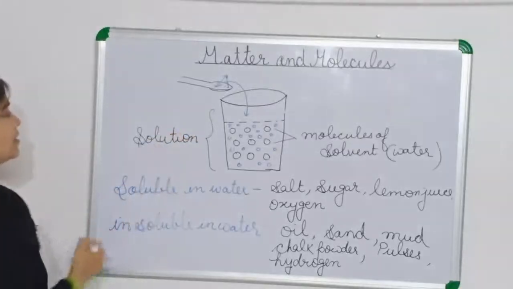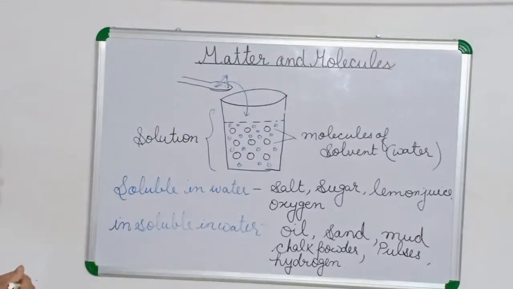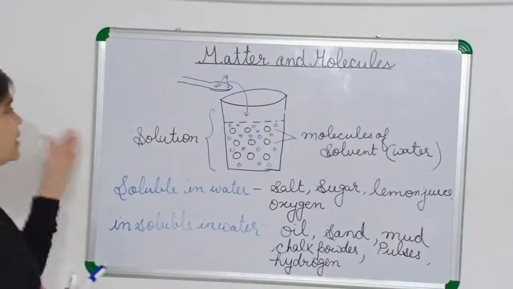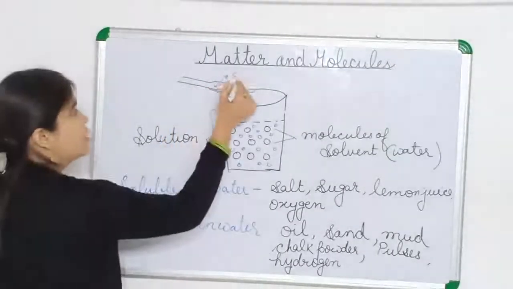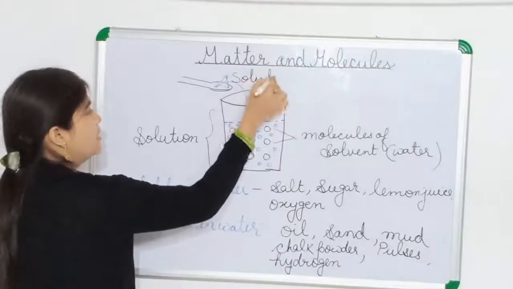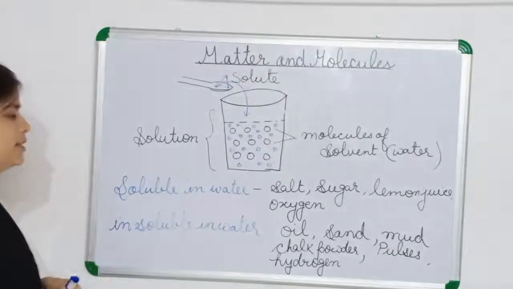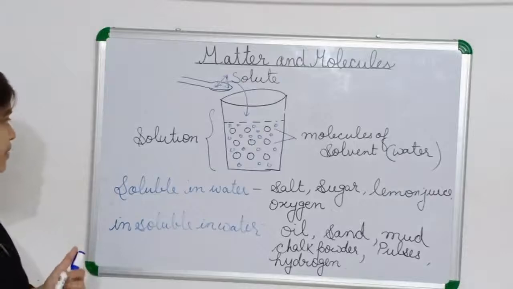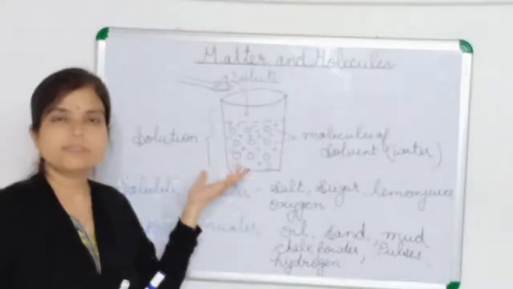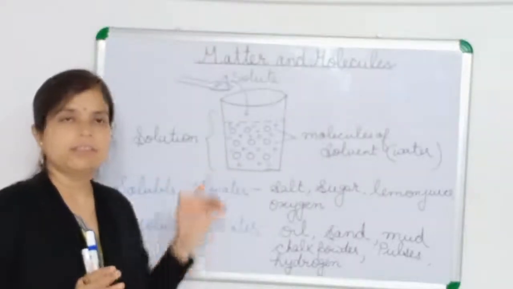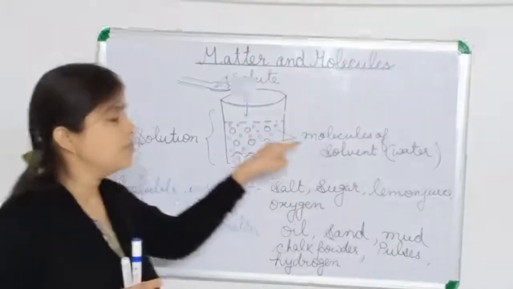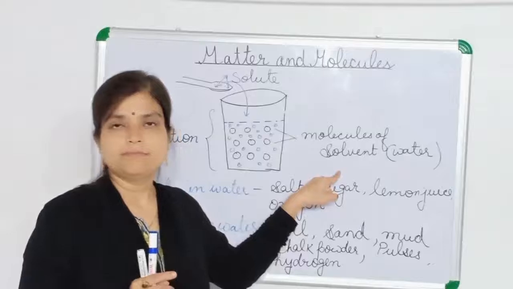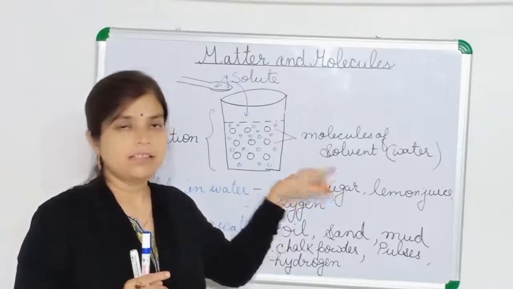So children, when we dissolve the solute into the solvent, the volume of the solution will not increase. The volume of the solution will be the same as the volume of the solvent.